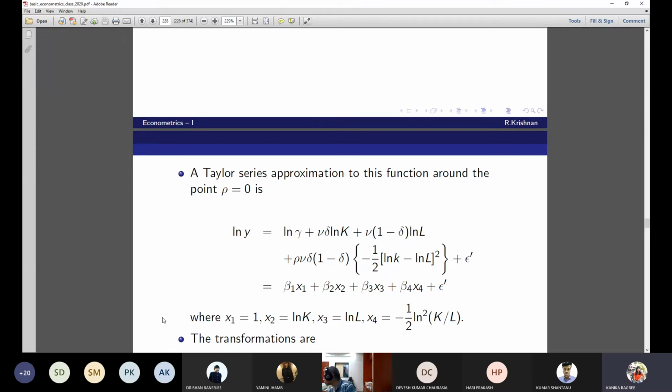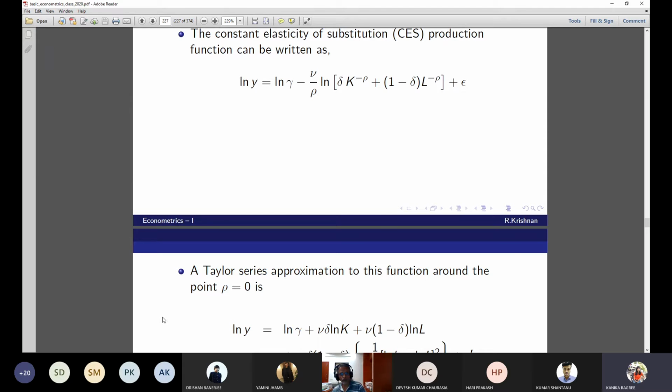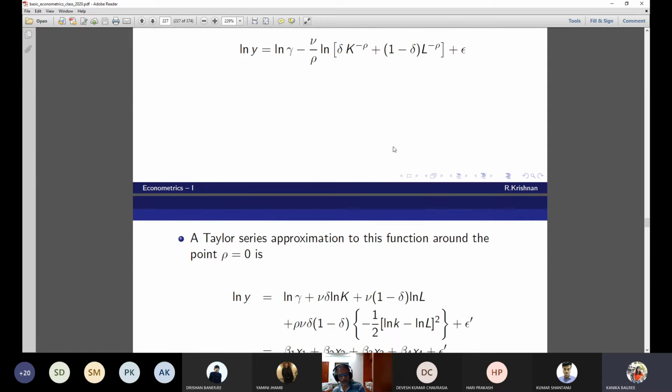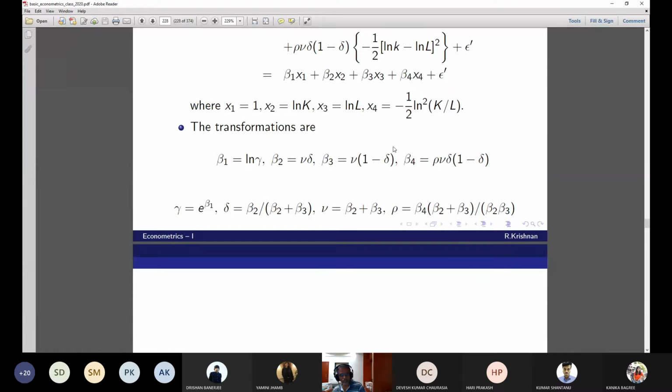Sir, which function's Taylor series approximation are we taking? The first one, the original one. Sir, which function exactly? This is the ln function. Yeah. Okay. The transformations are, what are the transformations?